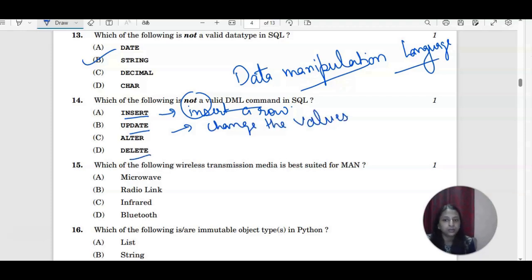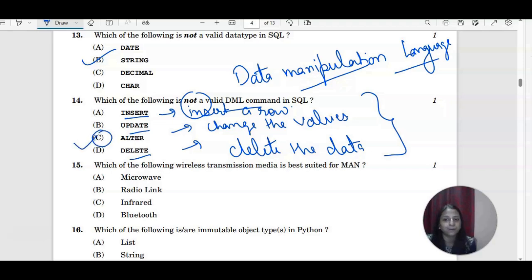Then you have delete. Delete is going to delete the data. It is not going to delete the structure. That is the drop command. So all three are based on data manipulation language. So the correct answer is alter. Alter is the correct answer, right? Which of the following wireless transmission media is best suited for a metropolitan area network? That is microwave. Okay, microwave is the direct answer.